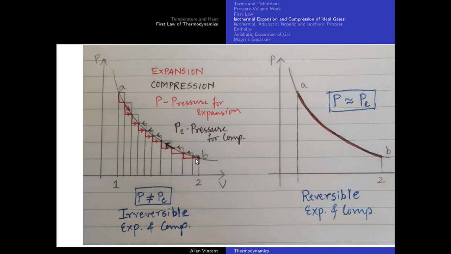In the irreversible case, as I have told you, one of the driving forces should be greater. Let's say for the compression cycle, the pressure because of the external force should be greater than the internal pressure. That means when I'm compressing, I should exert more pressure so the compression takes place.